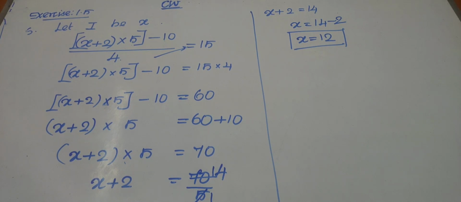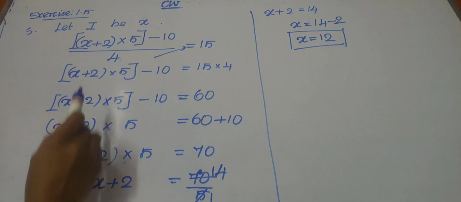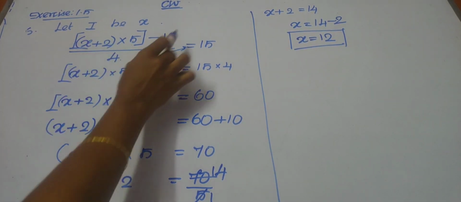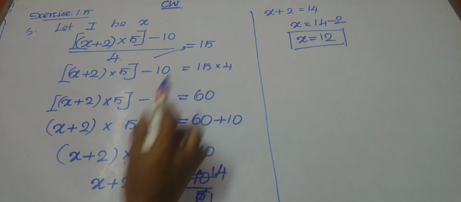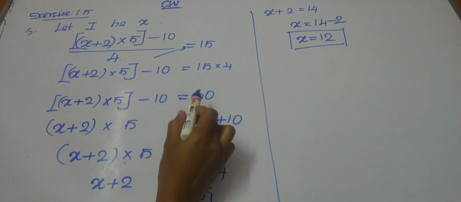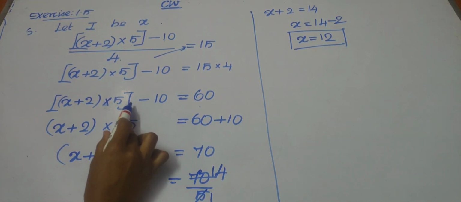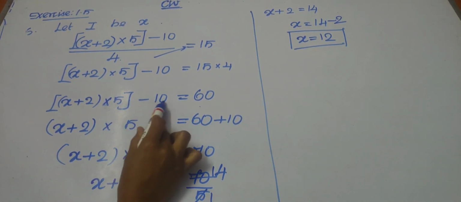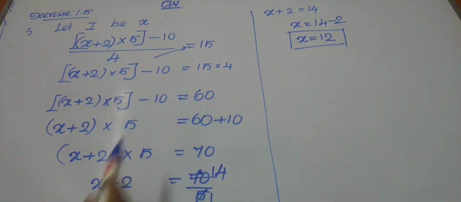Children, first of all we move this 4 to the right hand side. Here it is divide, so if it moves to this side it will become multiply. So we will get 15 into 4. 15 into 4 is 60. Then what is the next step? Here we have minus 10. If you move this minus 10 to this side, you will get plus 10. The sign will change, right? So 60 plus 10 we will get 70.